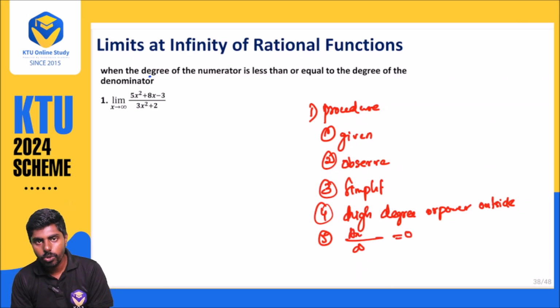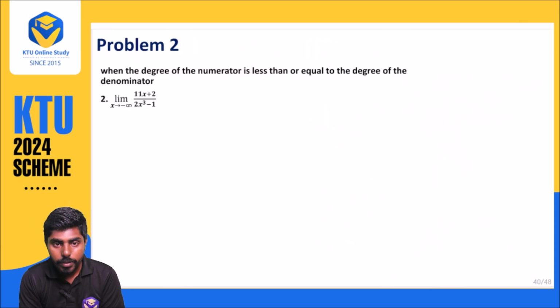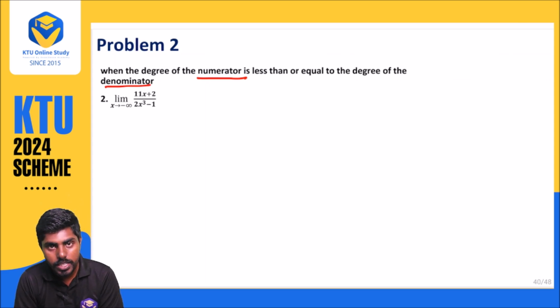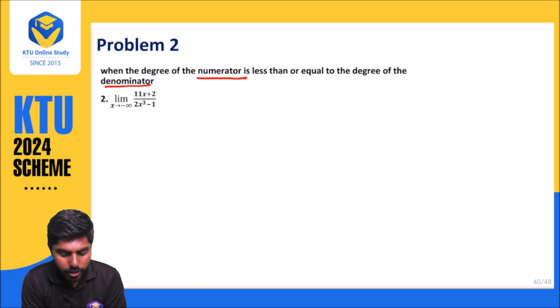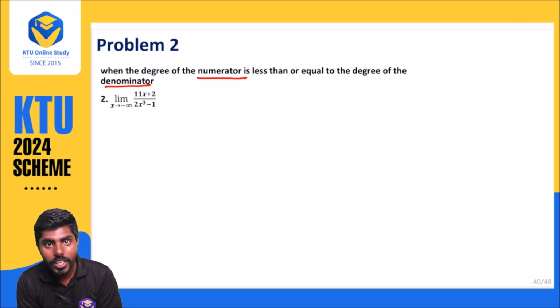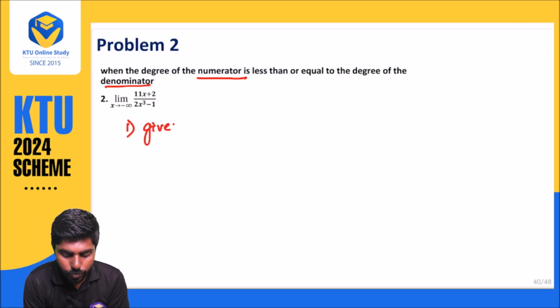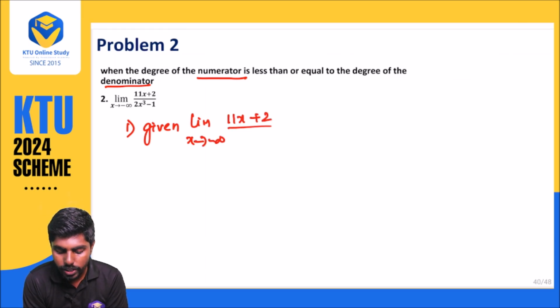Okay, we will go to one more problem also. In problem number 2 also, if you observe, the numerator is less than the denominator. So we want to simplify it, that means we want to take the higher power outside. Step number 1, given limit x approaches minus infinity of (11x + 2) divided by (2x cube minus 1).